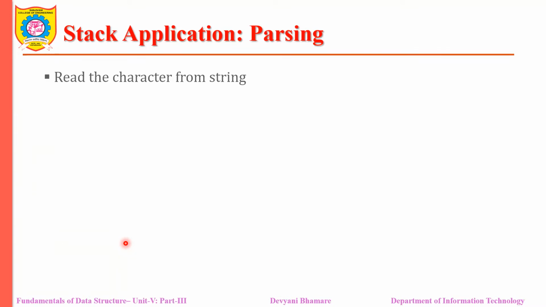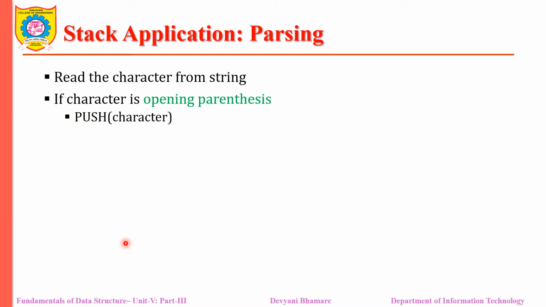We can say that with the help of a stack, we can perform such a program. Assume that we are simply matching whether these parentheses are correct or not. For that, we read the characters from the particular string. The string is divided into a number of small tokens, a collection of characters. We take the first character. If that character is an opening parenthesis, then we need to push it onto the stack.